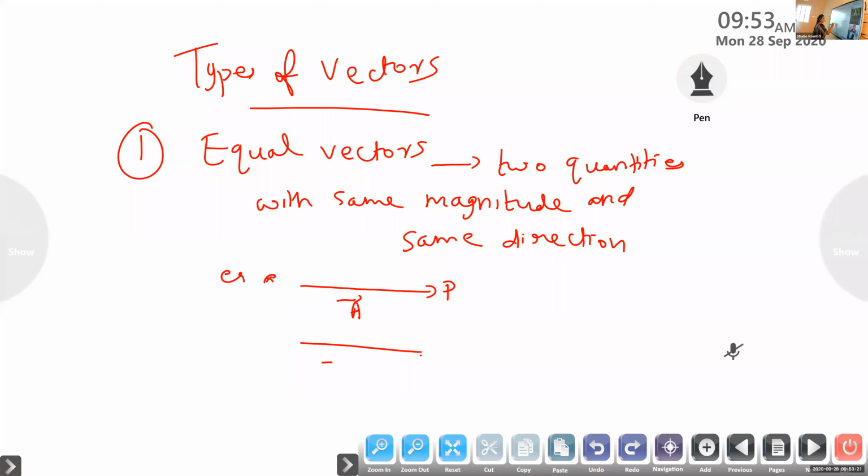So this is OP. This you can write QR. So these are the two. QR is vector B. Okay. So when you draw it, please draw with the same length, same direction. Then it is equal vectors.